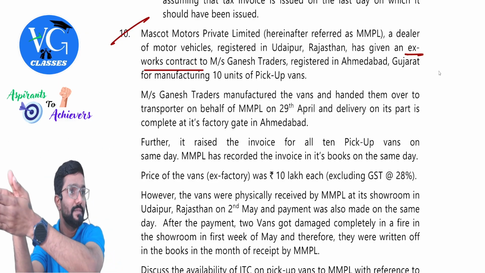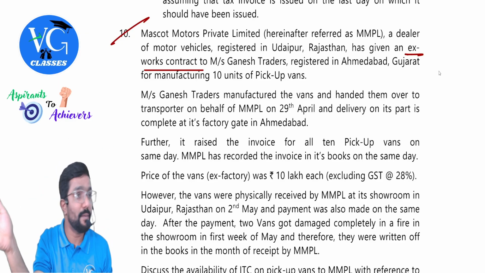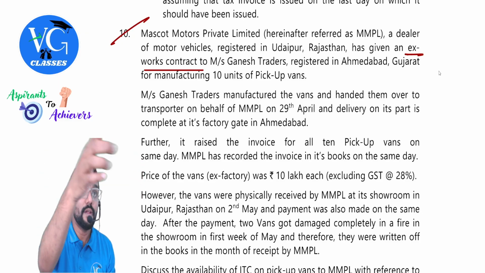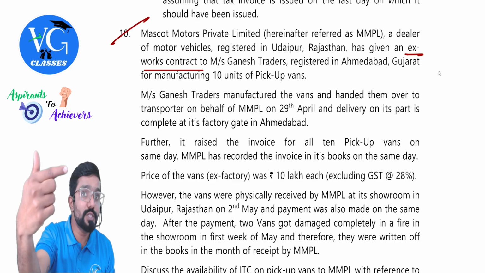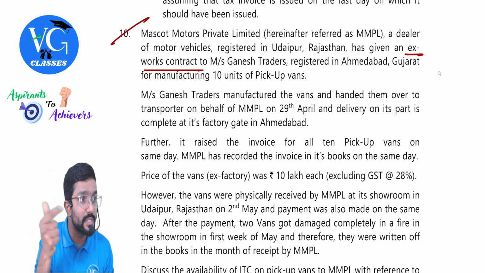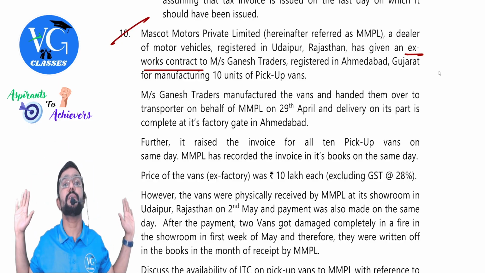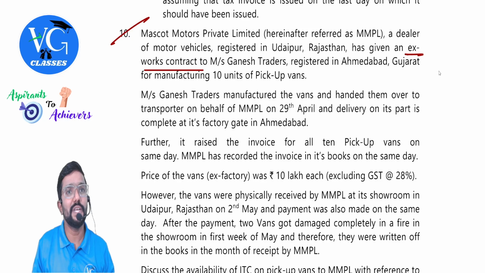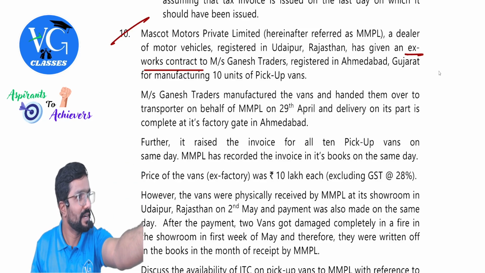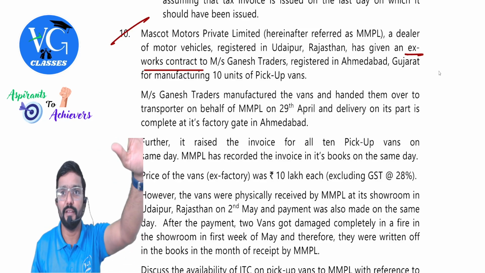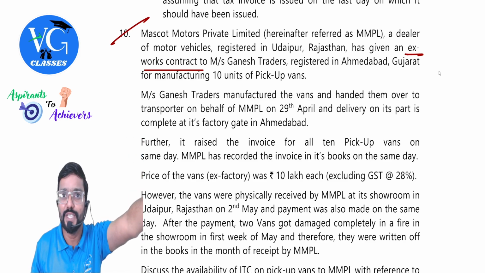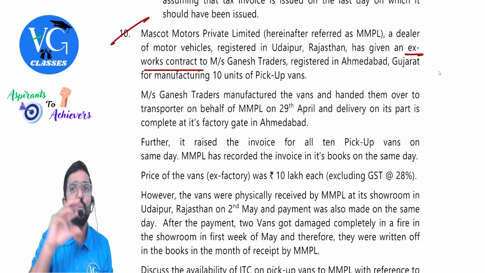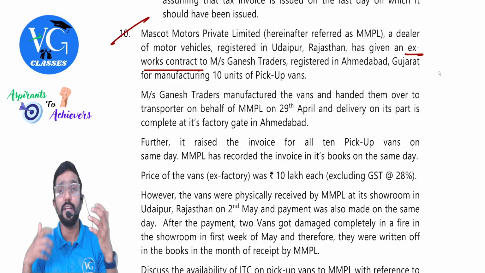to the transporter. Now the transporter will come and deliver the goods to you. Once I have handed over the goods to the transporter, once the goods leave my factory gate, my responsibility as a supplier is done, supply is completed. Now the risk is with whom? You. Clear? So you already got the title. Hope you understood.